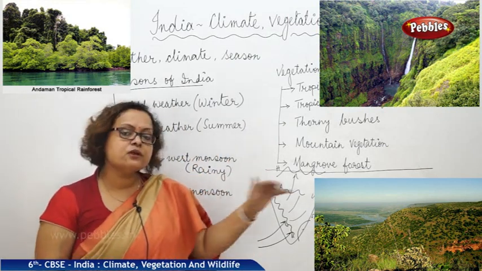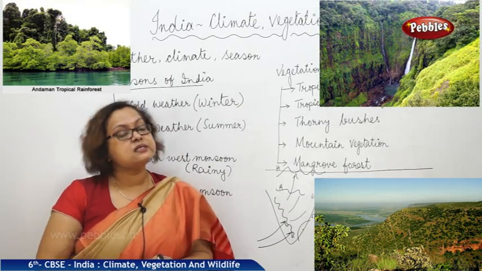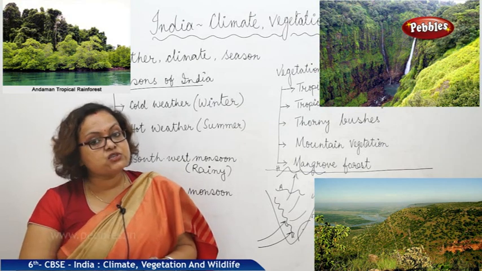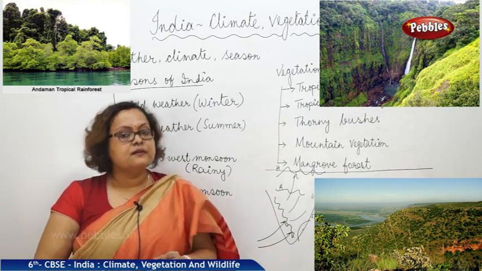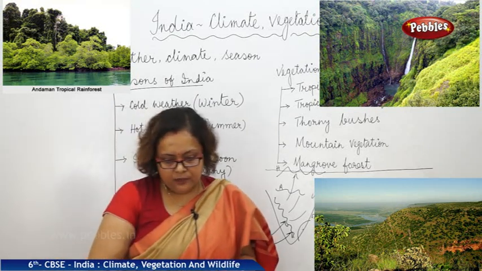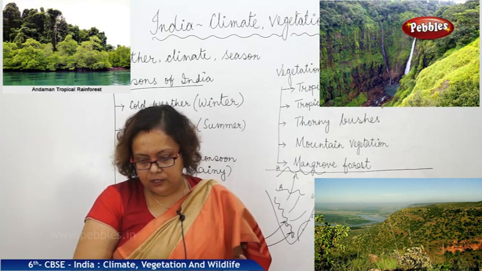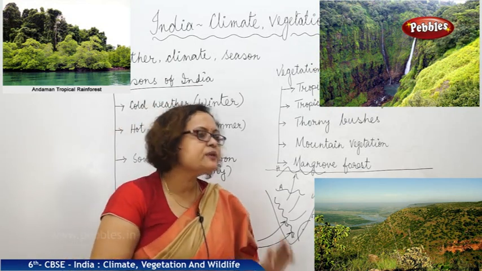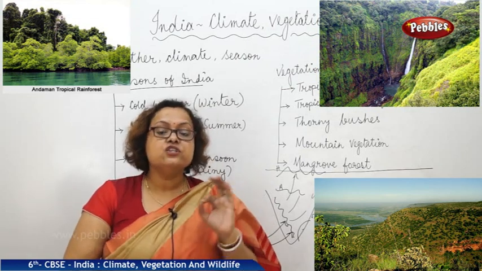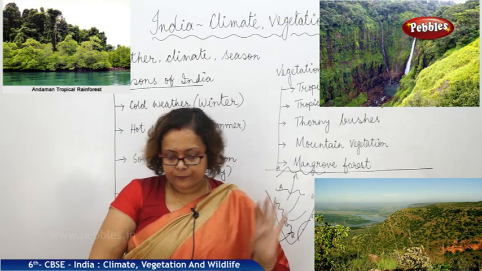Some part of the central plateau, we can see this type of forest. We can see it in Madhya Pradesh, Chhattisgarh, Bihar. On those regions, we can see tropical deciduous forest. Now, tropical deciduous forest, they are the typical type of trees which we can find there. They are sal, teak, this type of trees we can mostly find there.